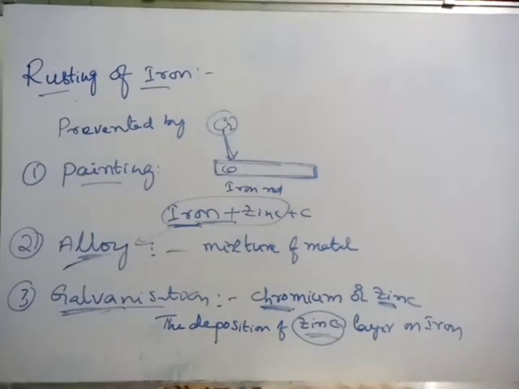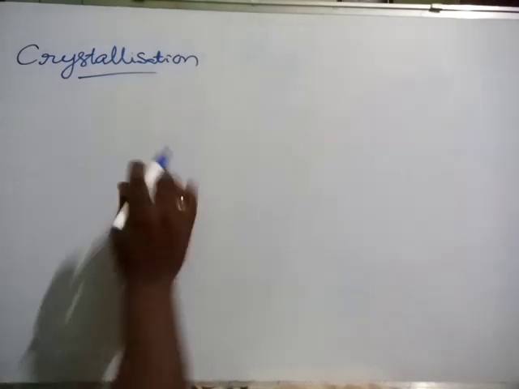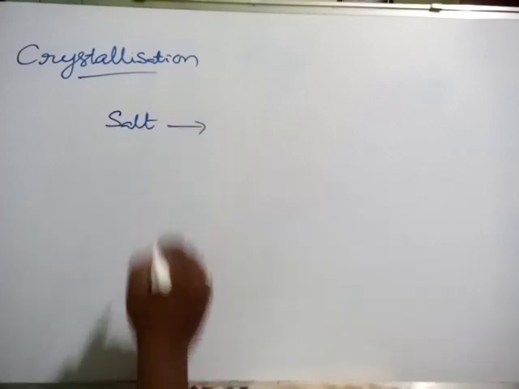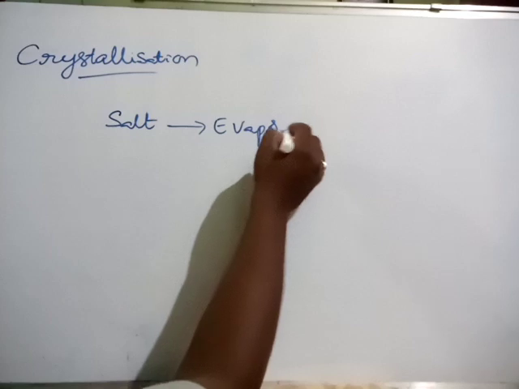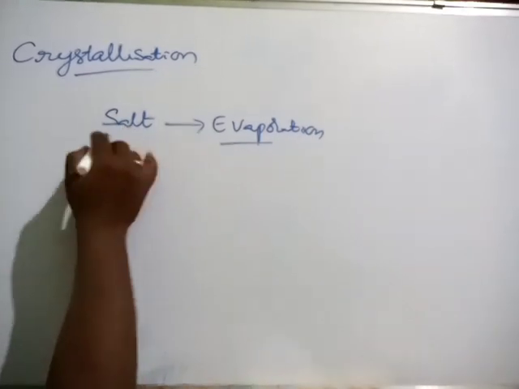Okay, and last concept, what is crystallization? Before discussing crystallization, first of all we have to discuss evaporation one more time. You know very well, salt is prepared by a process of evaporation. See, in the process of evaporation you will get salt.